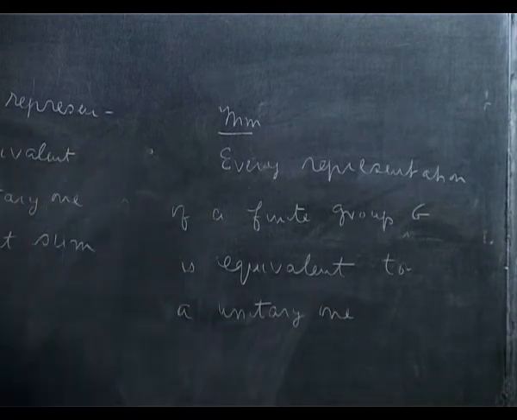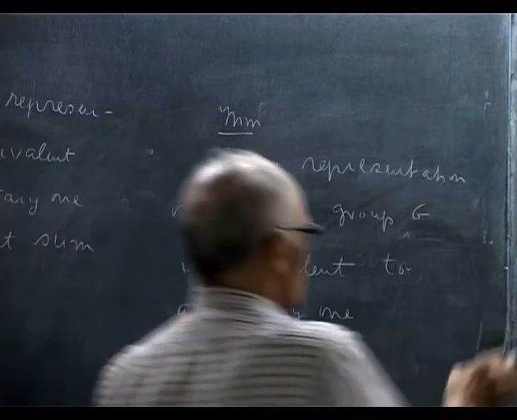Okay. So it follows that every representation of a finite group can be completely reduced into a direct sum of irreducible representations. So we need only to discuss irreducible representations, and in fact only unitary irreducible representations. So that simplifies the problem a lot.